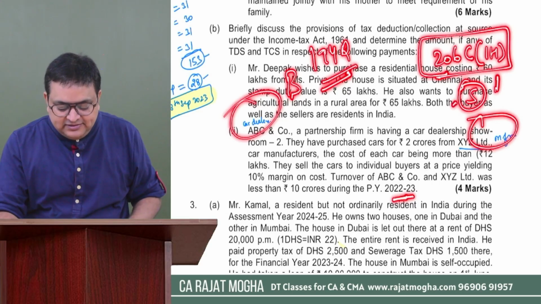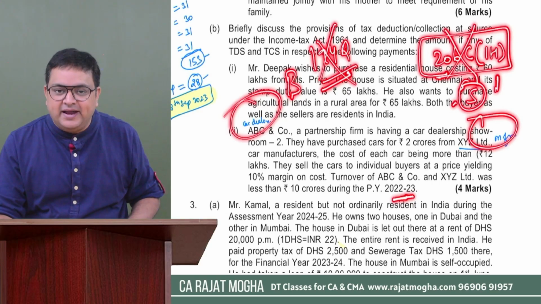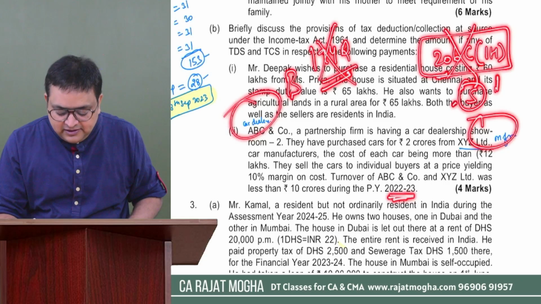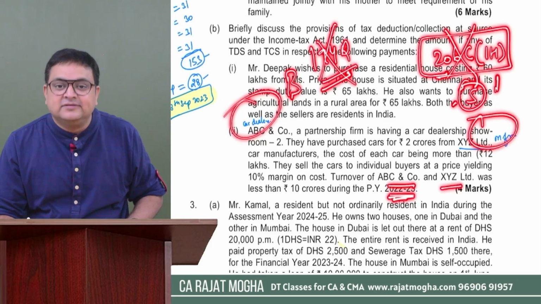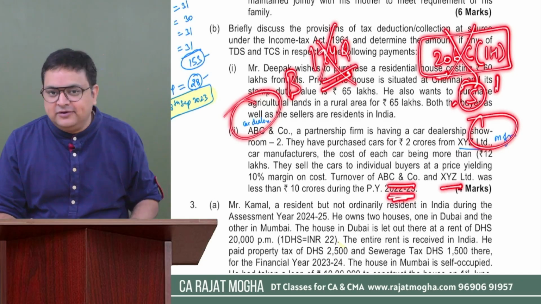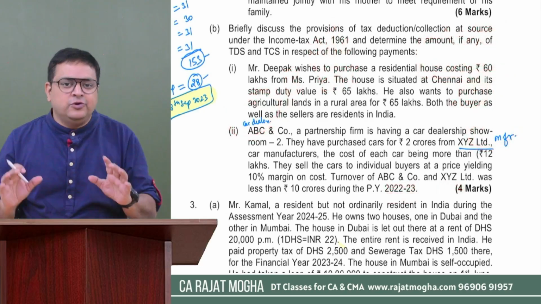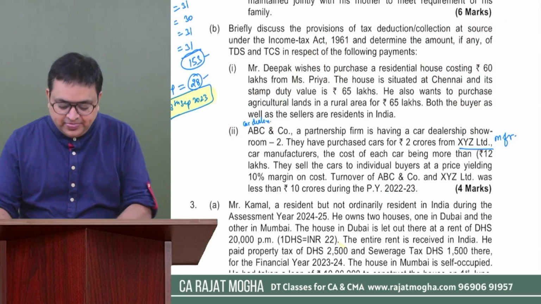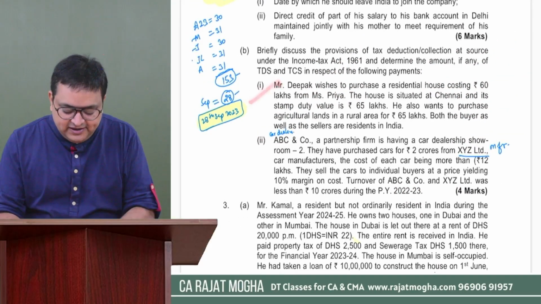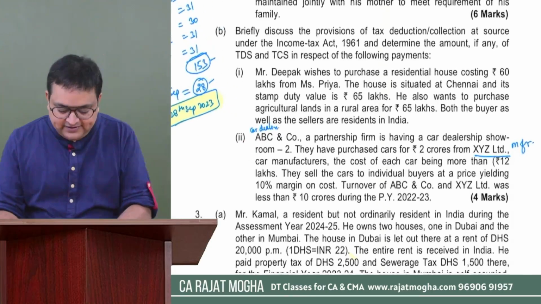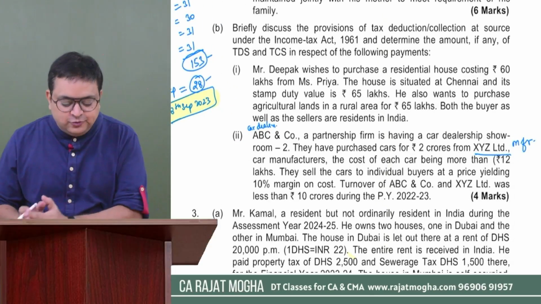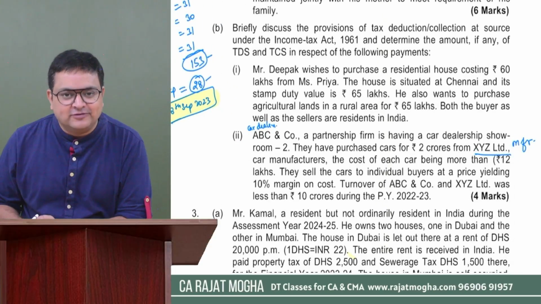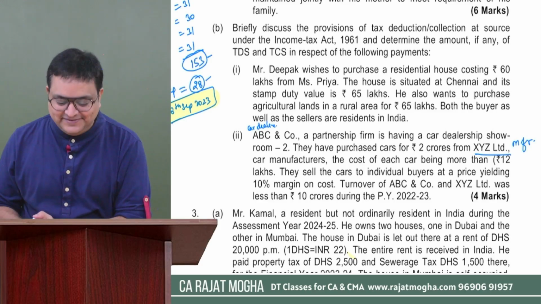So here, these two sections will also not apply. Why? Because neither the buyer nor the seller's turnover was more than 10 crores in the last year. Also, you can give a note regarding this also. Correct? So first question was regarding TDS, second question was regarding TCS. So let's do this question and then you can cross-check your answer with my solution, right?